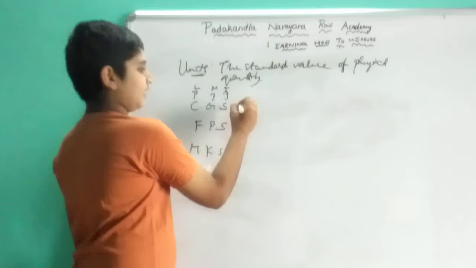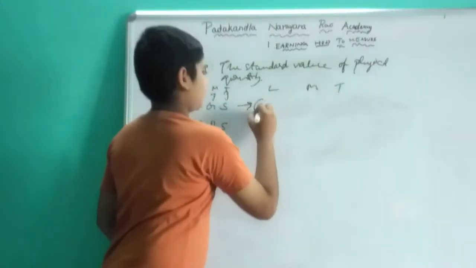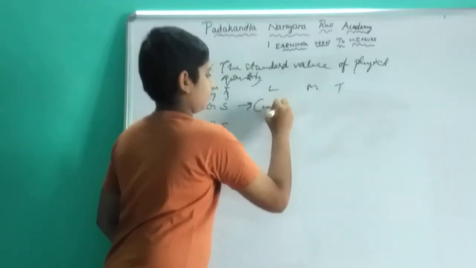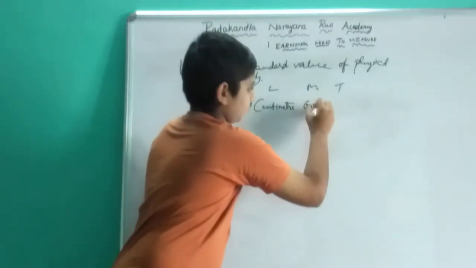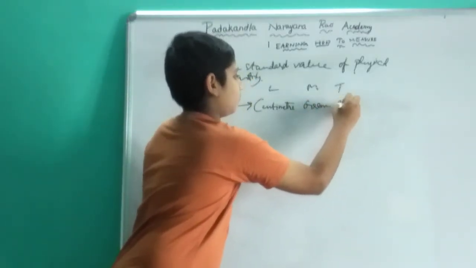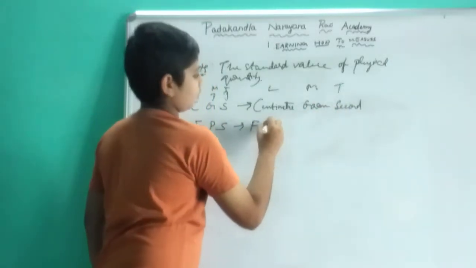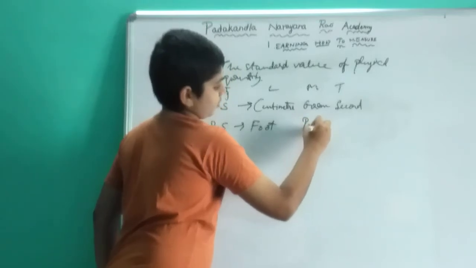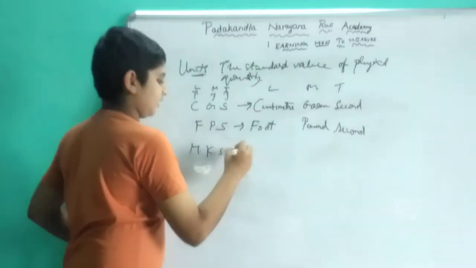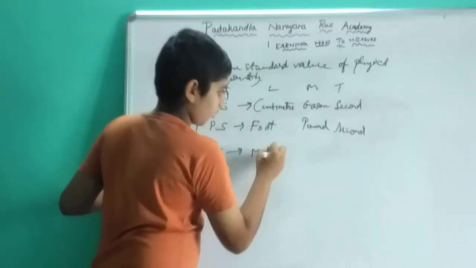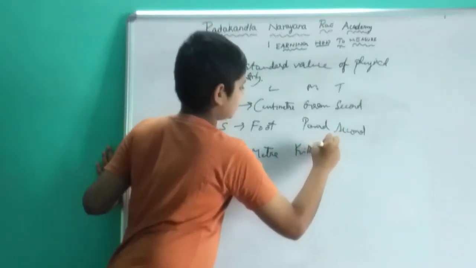For CGS there is centimeter, gram, second. Now for FPS, foot, pound, second. Now when we come to MKS, meter, kilogram, second.